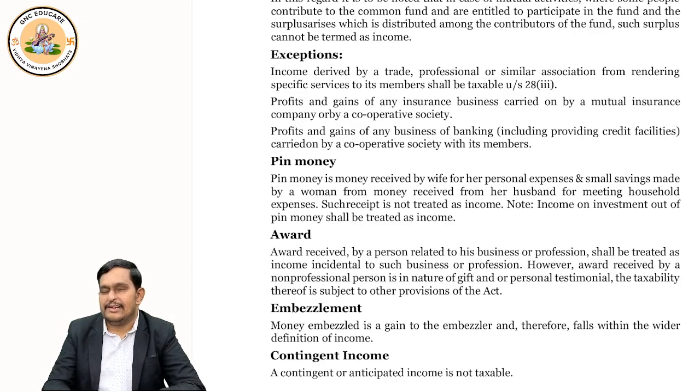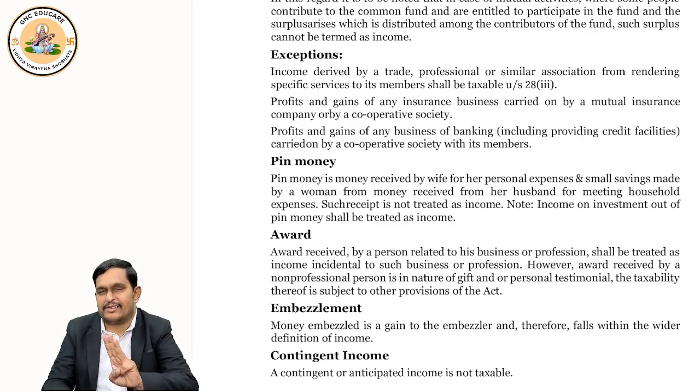So any income earned by a trade or professional organization, a mutual insurance company or a mutual banking company, even though they may say that we are one, we are not different, still the association's income, the institution's income is taxable. Only these three exceptions. Okay, right.